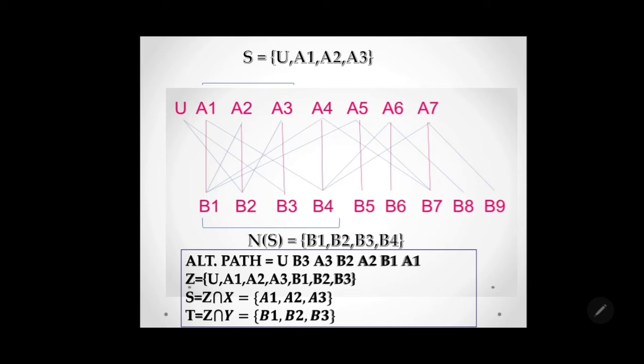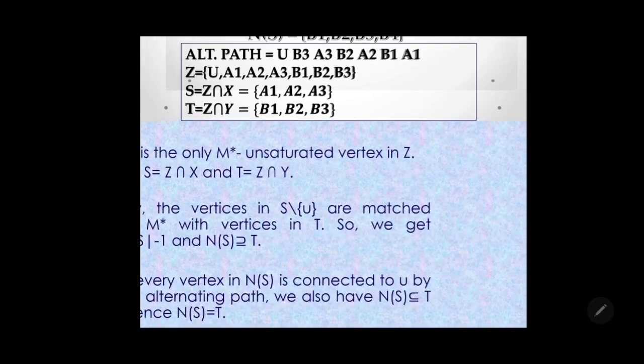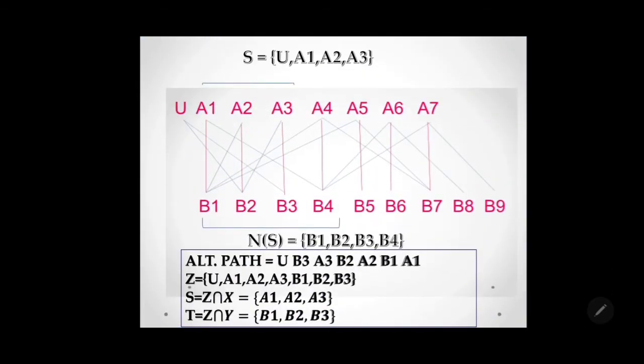So, the alternating path that is connected to U is represented by U B3 A3 B2 A2 B1 A1. So, let Z be equal to the set of vertices in the path, that is U, A1, A2, A3, B1, B2, B3.